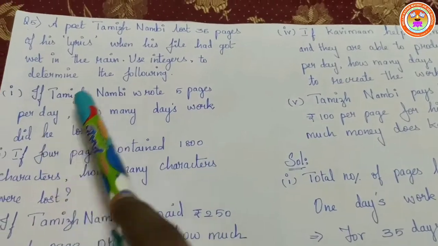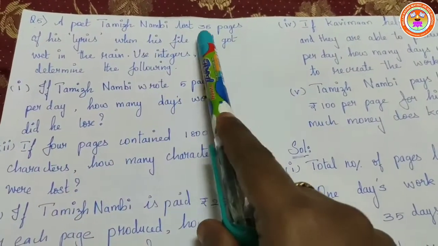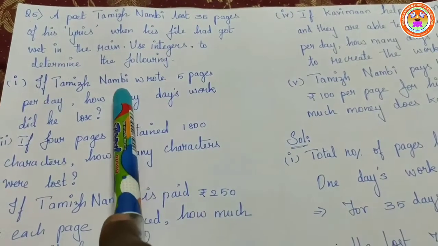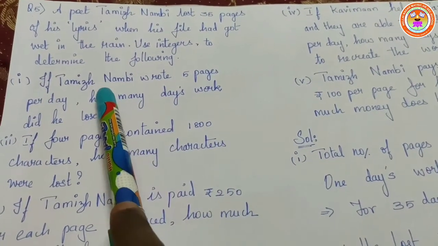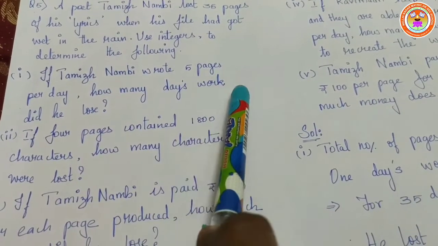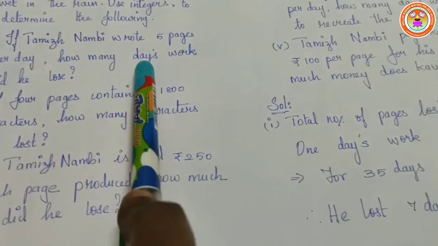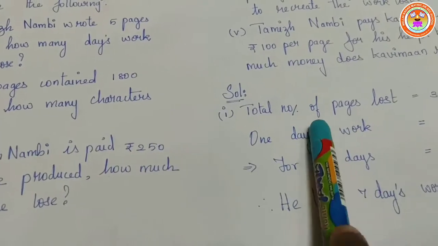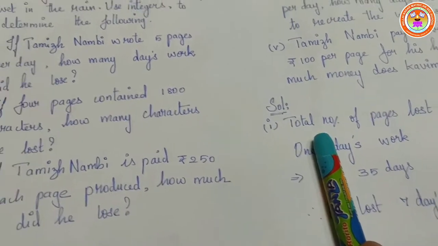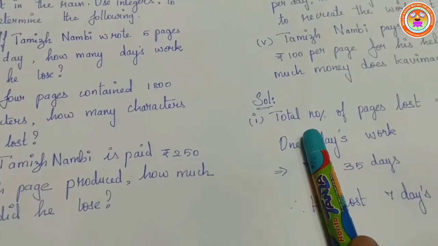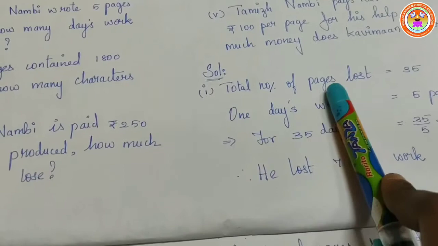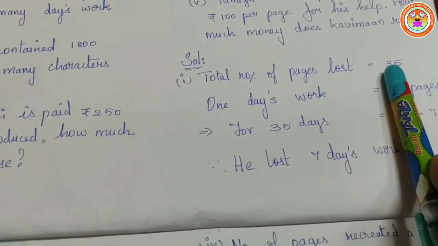So the first question, we'll just recall the question alone. Tamil Nambi lost 35 pages of his lyrics book, and if Tamil Nambi wrote 5 pages per day, how many days work did he lose? It is given that the total number of pages lost is 35.